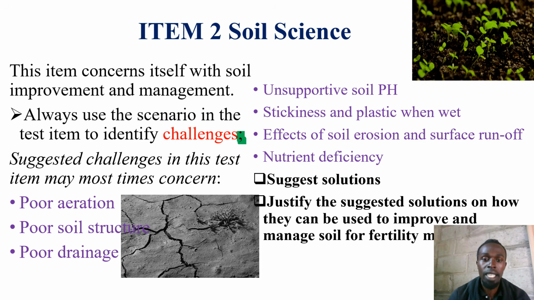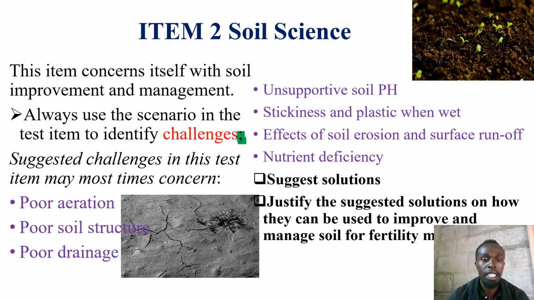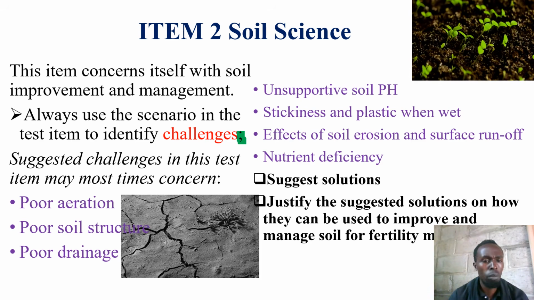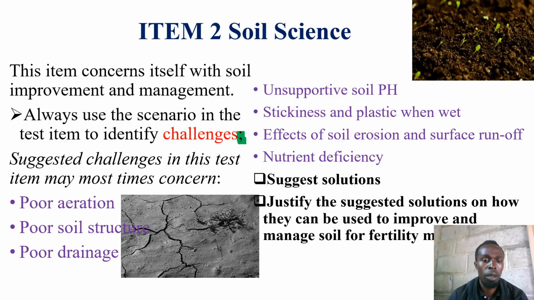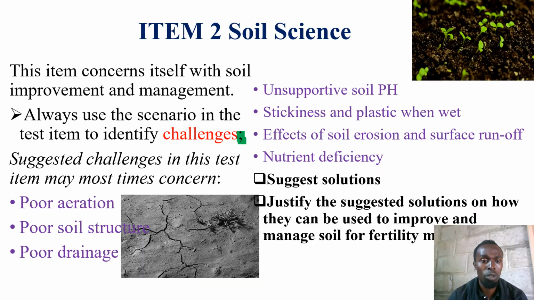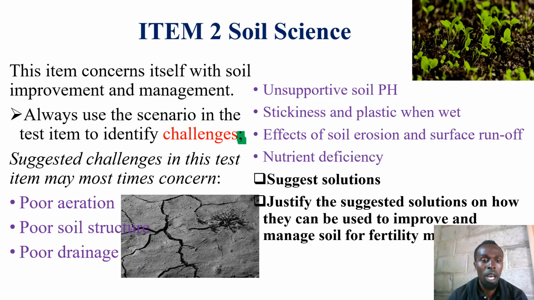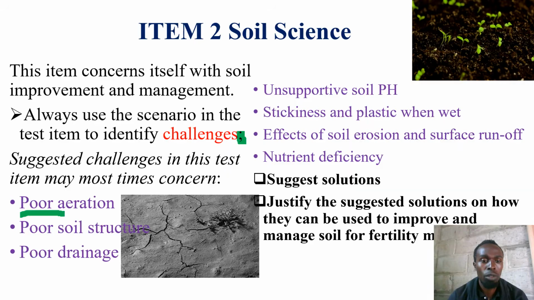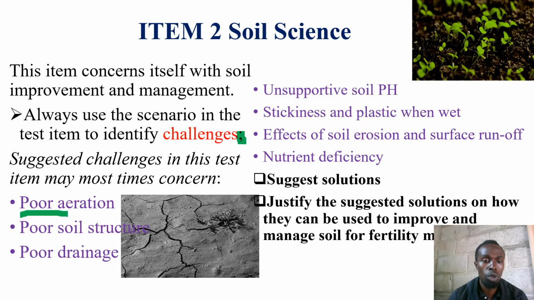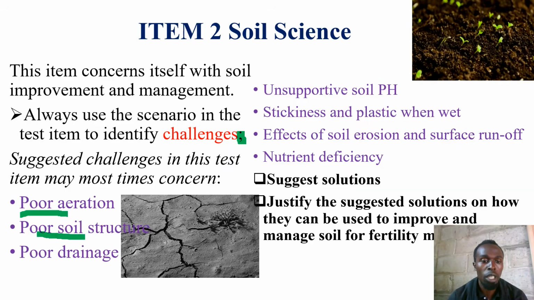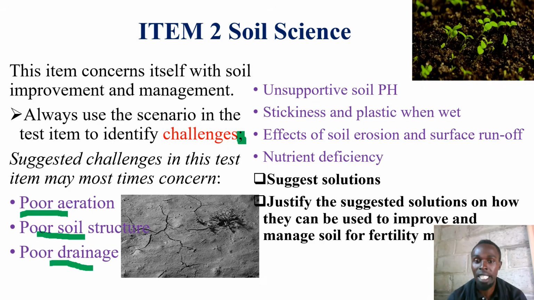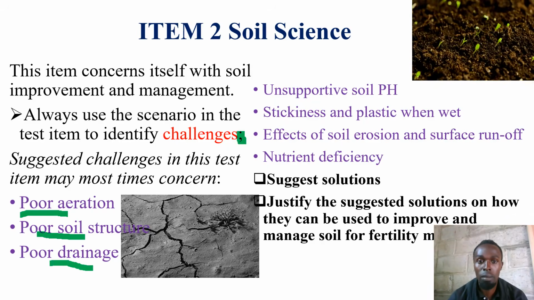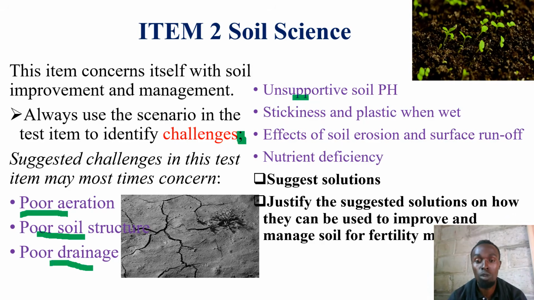Now, the suggested challenges in this test item may almost always concern issues with poor soil aeration, poor soil structure, and poor drainage. Remember, this is item 2 and talks about soil only.